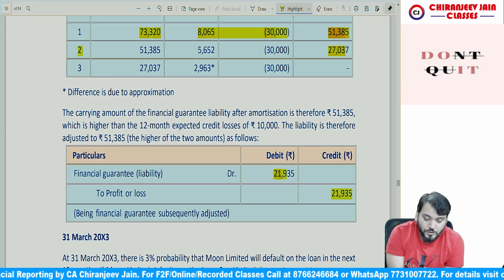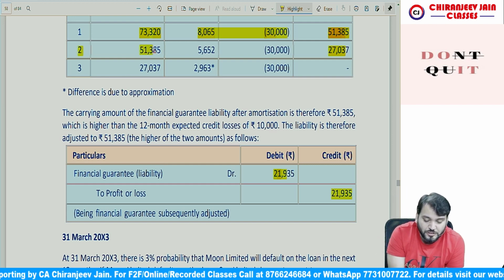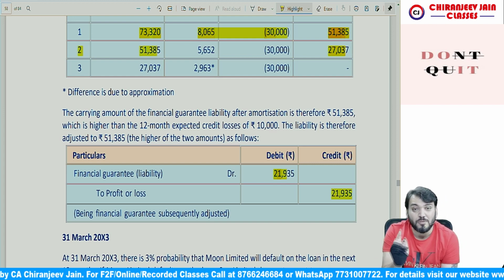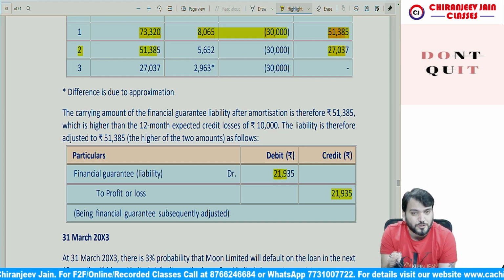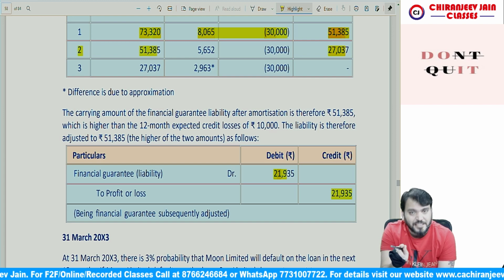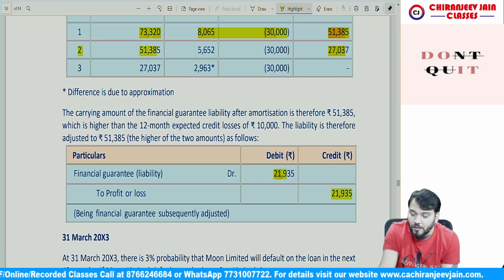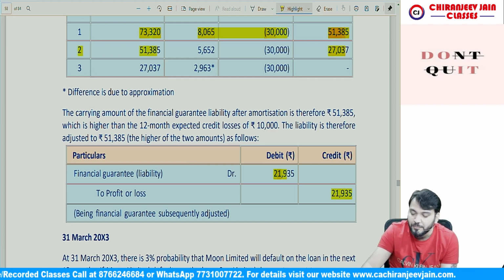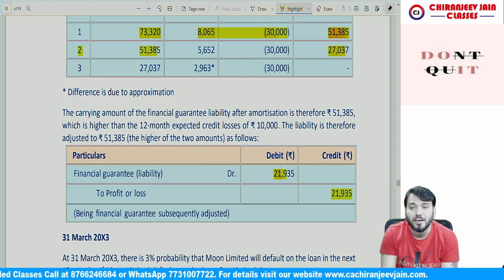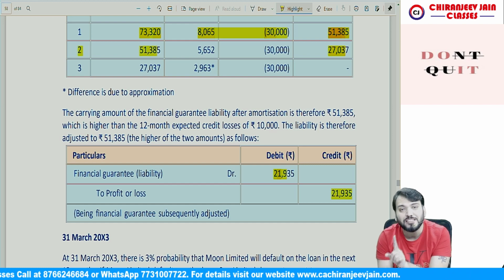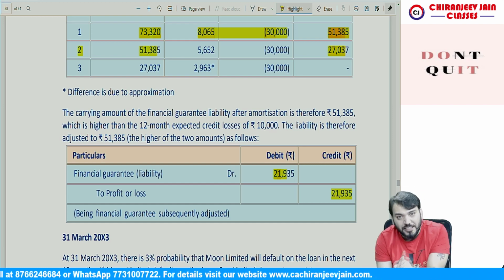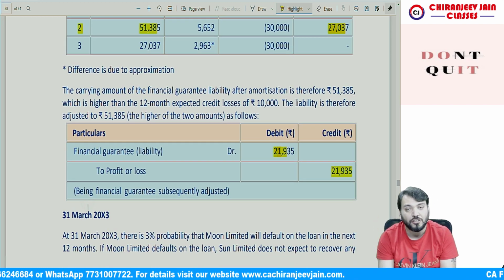So your opening balance is 51,385, but now the closing balance will be 30,000. You will subsequently measure at year end 2 at 30,000. I hope you are understanding. Have you understood this point? So how much is the difference? 51,385 minus 30,000. Your liability will decrease by 21,385. The liability decrease becomes a gain, transferred to PL.